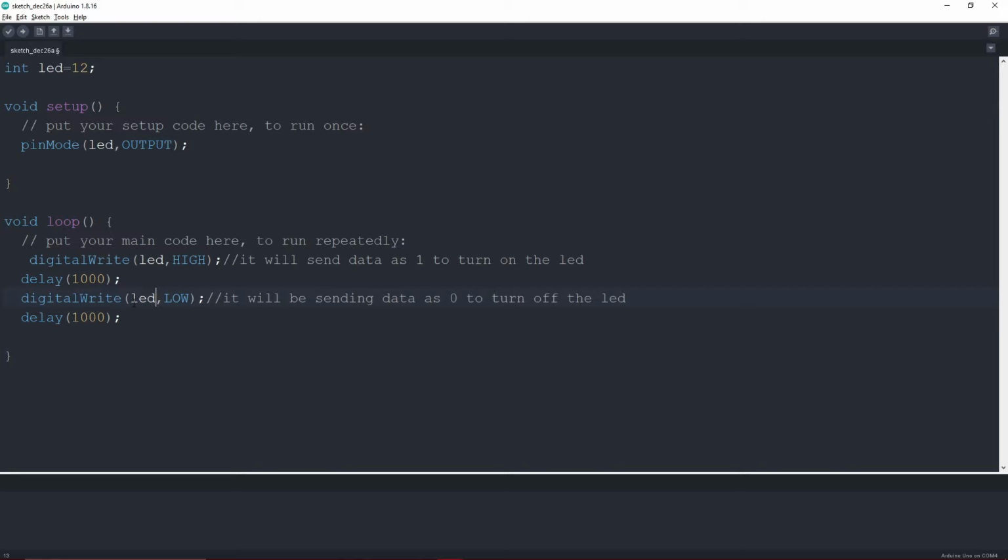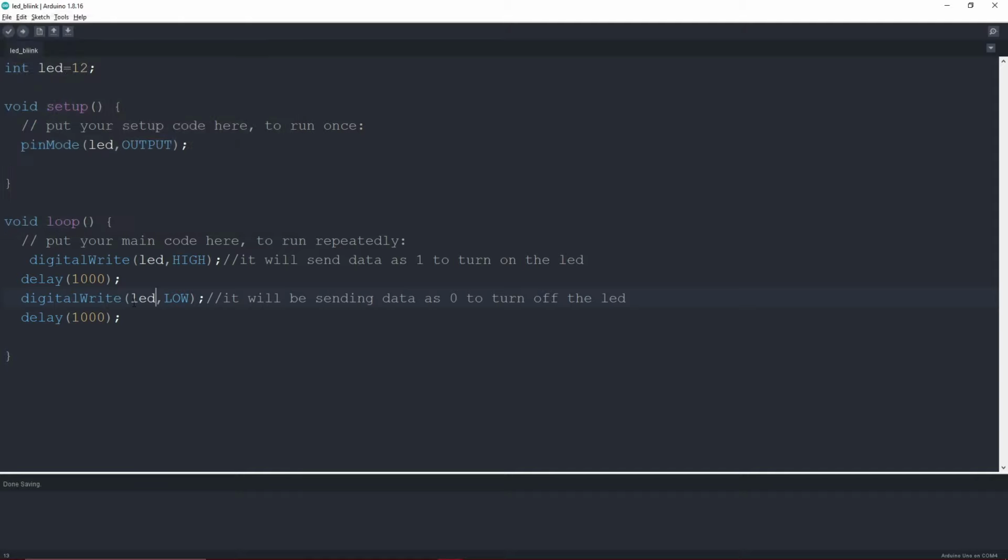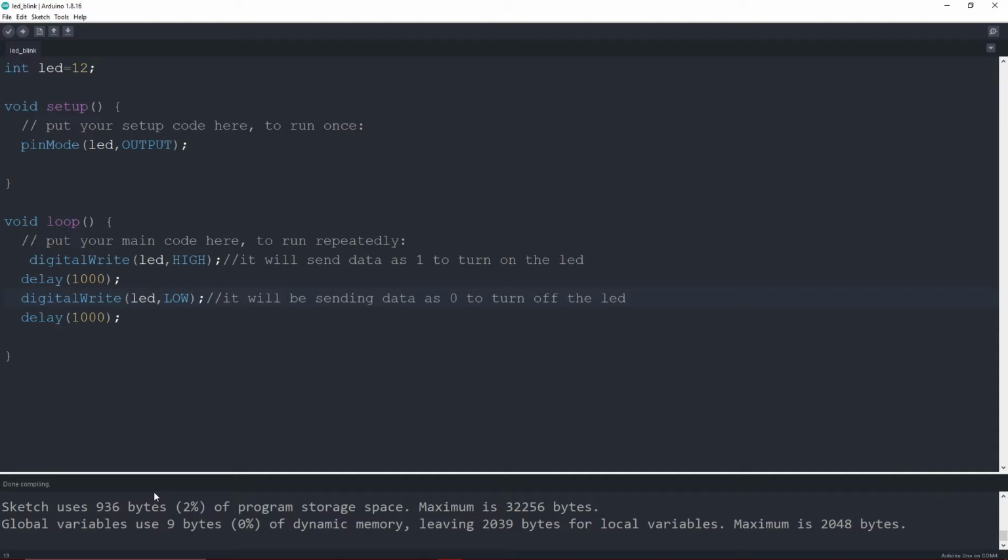Now we will save the code and name it LED_blink. After saving it, we will verify the code by clicking on the verify button, and it will compile our code. You can see it has compiled our code successfully.